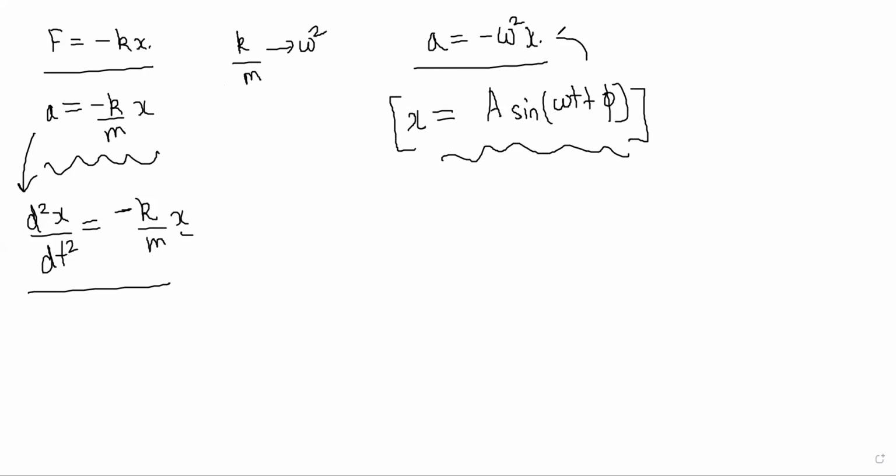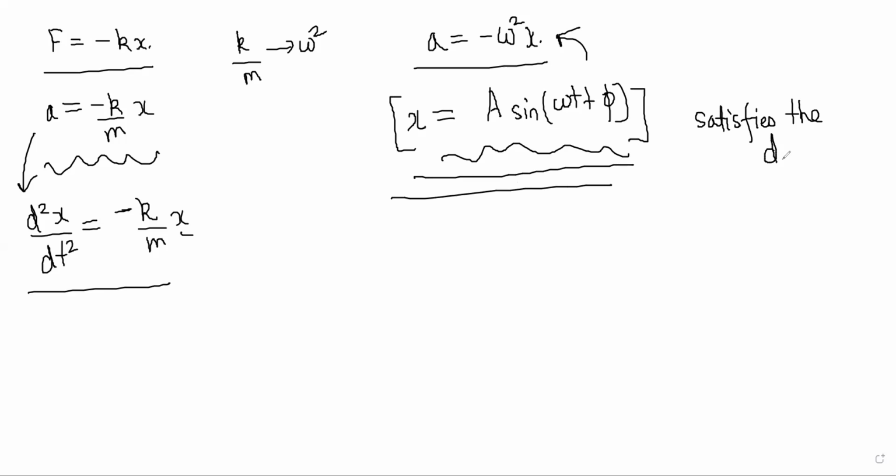What do I mean by solution of that equation? Basically, that first equation, a is equal to minus omega square x, is a differential equation. We don't know the x function, so what we can say is x is equal to A sine omega t plus phi definitely satisfies the differential equation.